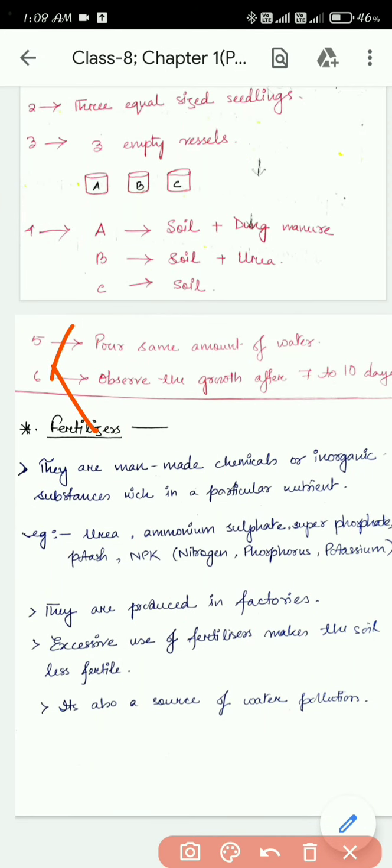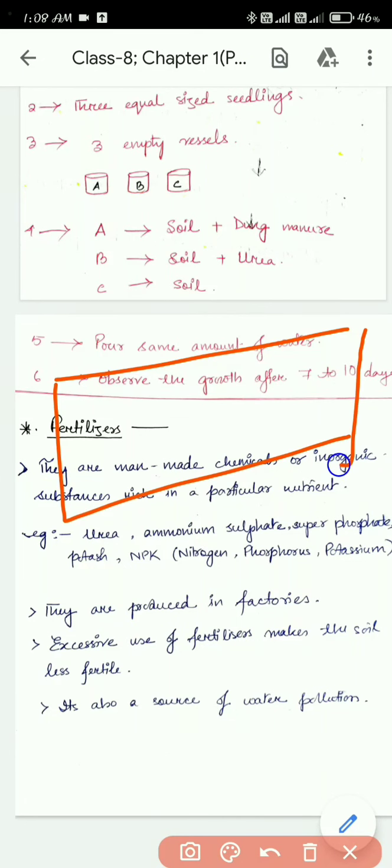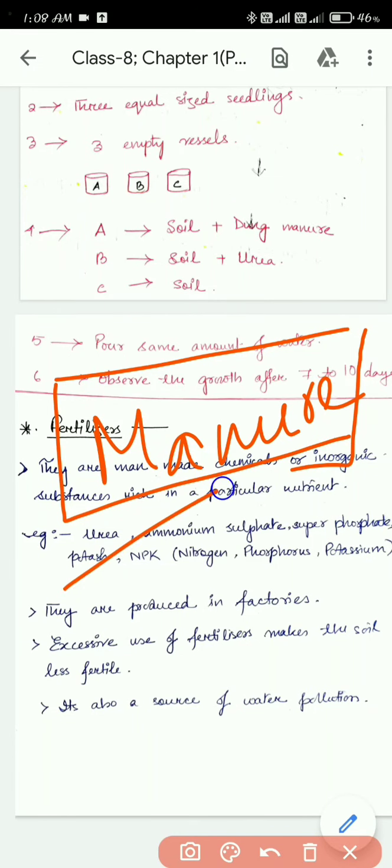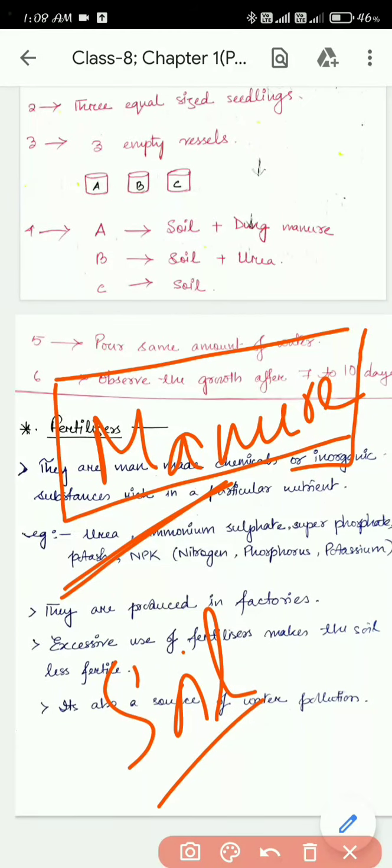Okay, let's look at the advantages of manure. There you can see the first advantage. What is advantage number 1? It enhances the water holding capacity of the soil. So when you supply manure to the soil, it increases the water holding capacity of the soil. That means the soil will be able to hold the water for a long period of time. It won't be dry.